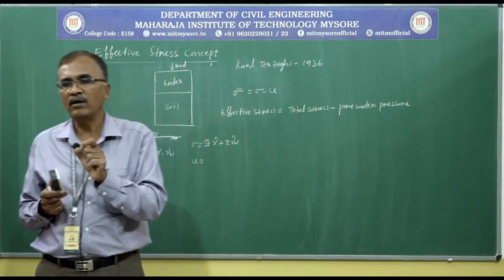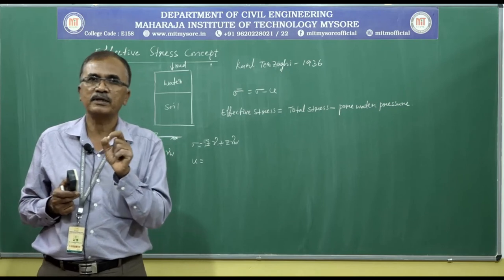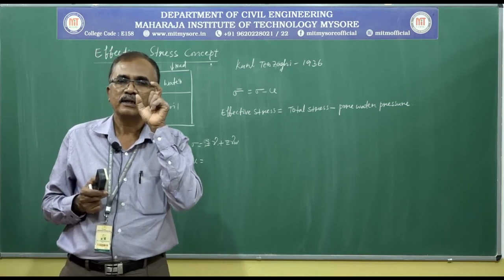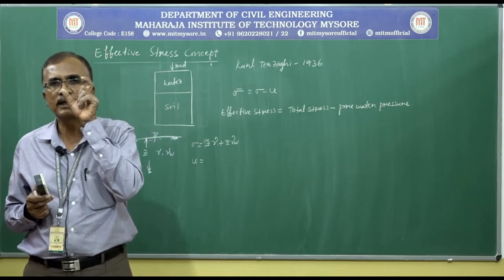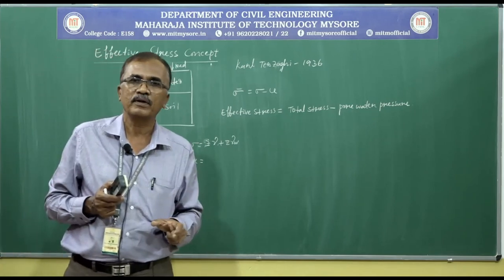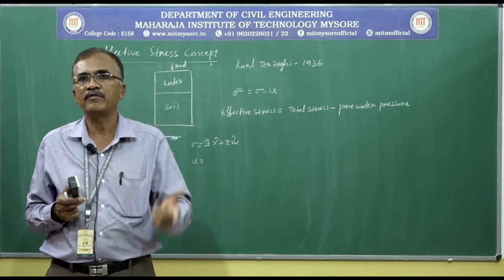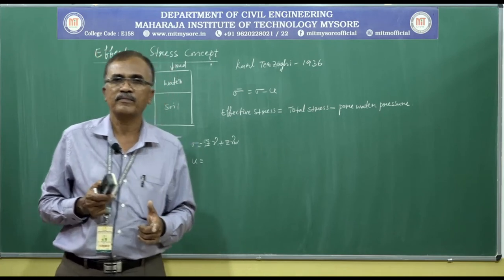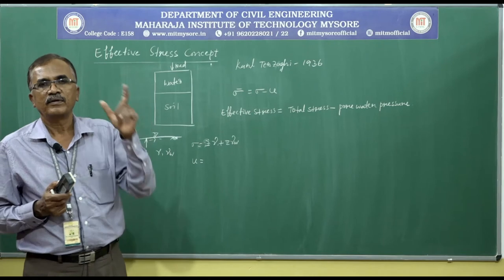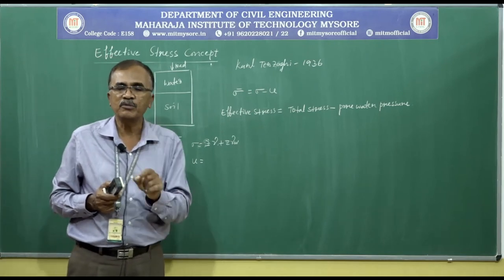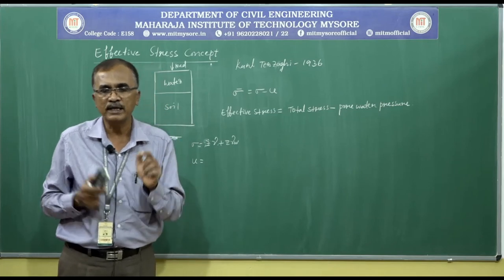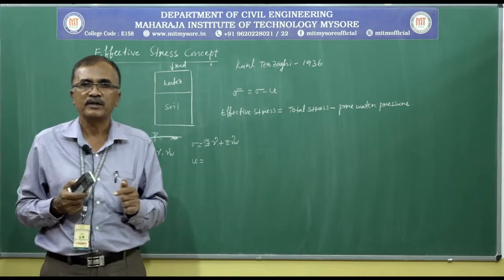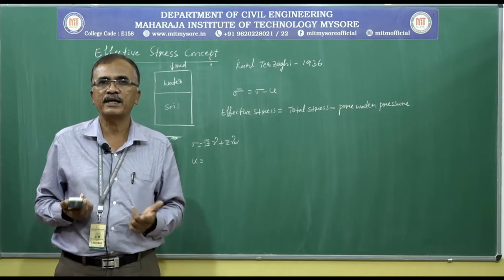When grain to grain contact is established, this leads to the compression of soil, and there also develops flexural resistance. When water is removed, there is compression of the soil mass, and also there develops flexural resistance. Flexural resistance means resistance against bending.